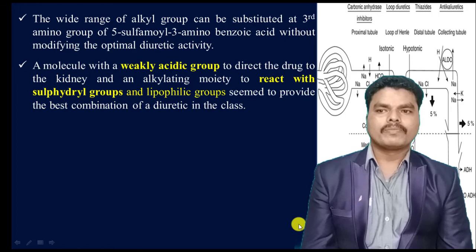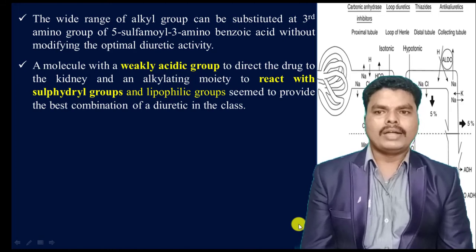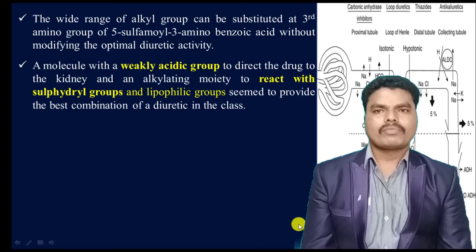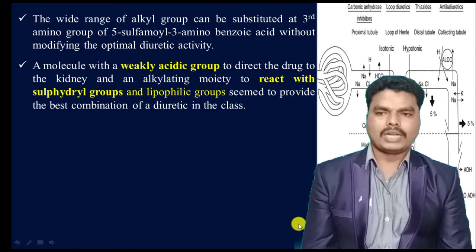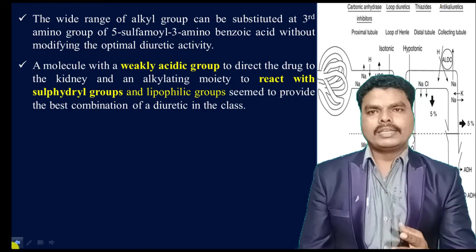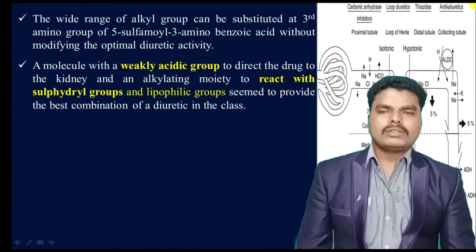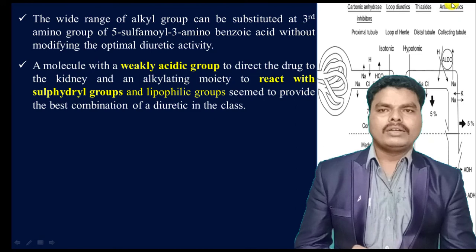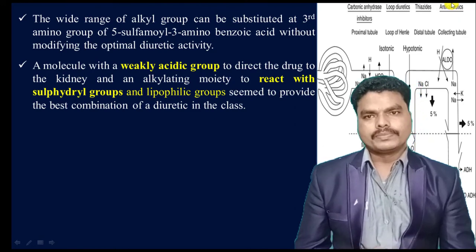So the weakly acidic group will direct the drug to the kidney, and the alkylating moiety is helpful to react with sulfhydryl groups and lipophilic groups which are present in the enzymes or proteins at which they will act. Understood? For getting the best diuretic compound, that compound should have the weakly acidic group and an alkylating moiety.